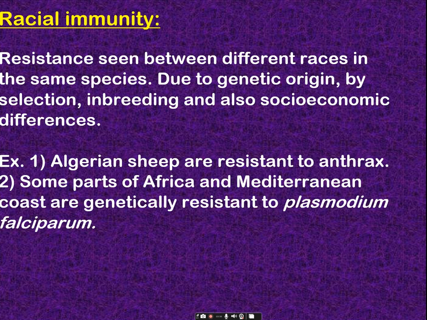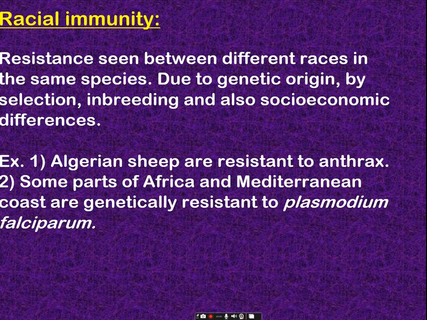Okay, racial immunity. Under species we have different races, right? So if a particular race is showing resistance to a particular pathogen, we call it racial immunity. It is resistance seen between the different races in a particular species.